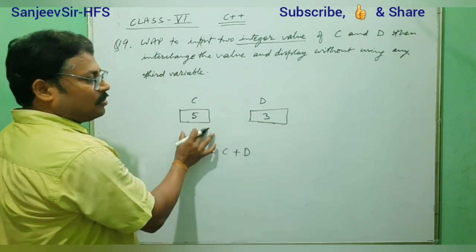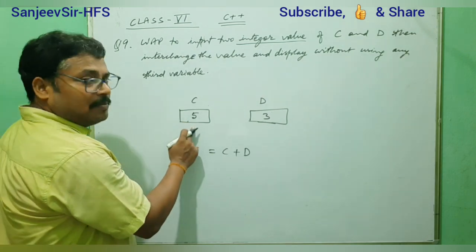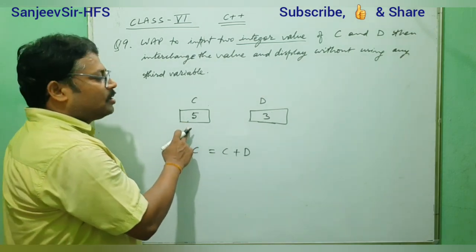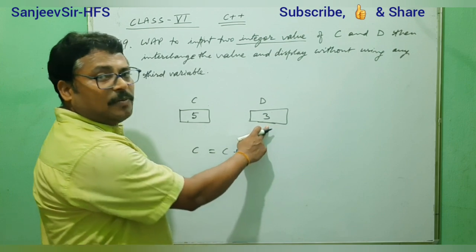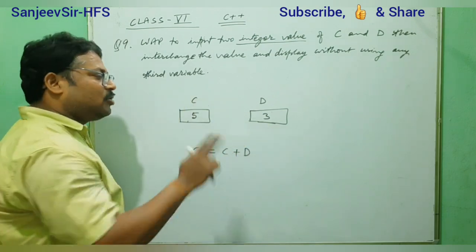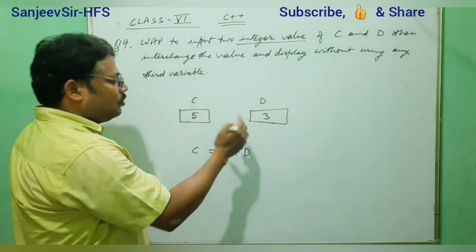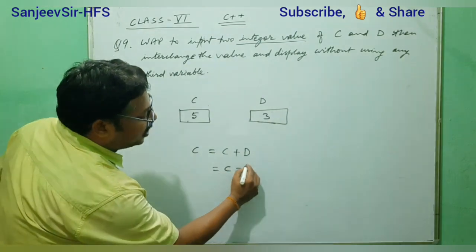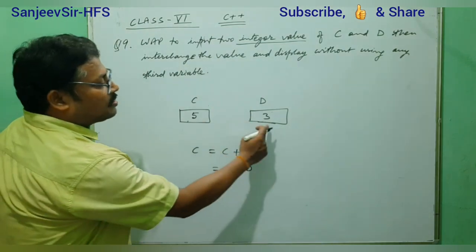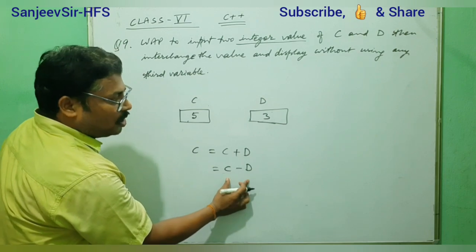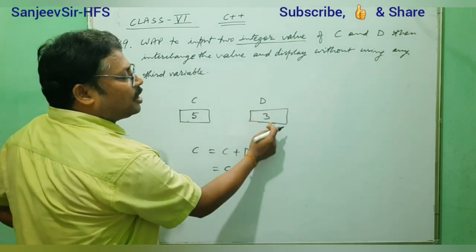Yes or no? When in this sum, that is 5, you subtract this value of D, you will get 2, and that 2 you need to assign in D. So you subtract that, C minus D. So 5 minus 3, the result will be 2. So that 2 we need to store in D.